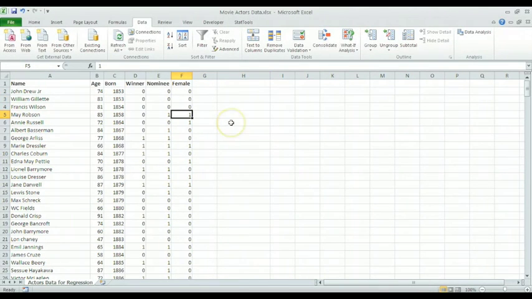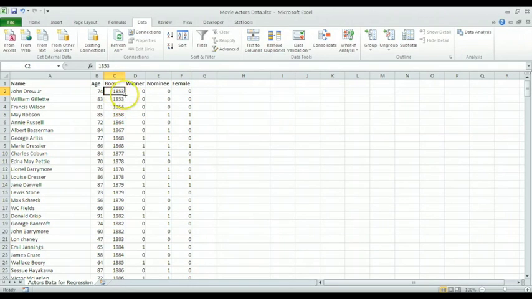Now, it's important before you start running any regression that you try to capture the right data. So in this case, having the year in which the actor was born is extremely relevant, although what we're trying really to predict is whether being a winner of an Oscar makes you live longer. We also know that the life expectancy changes throughout the time.